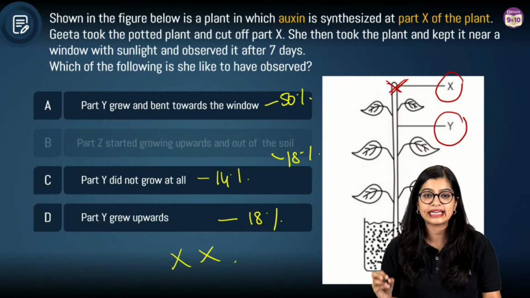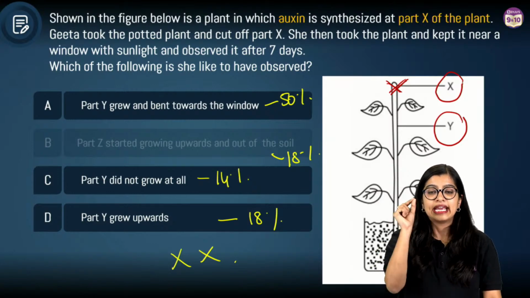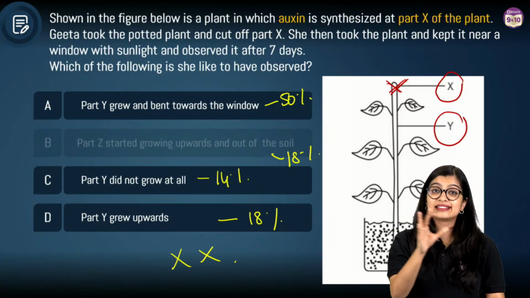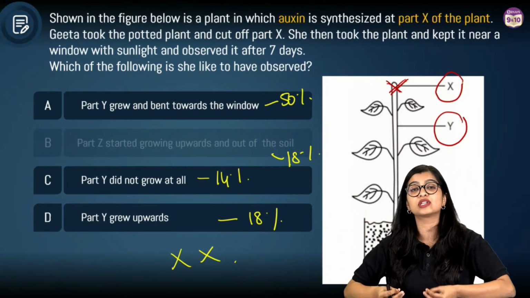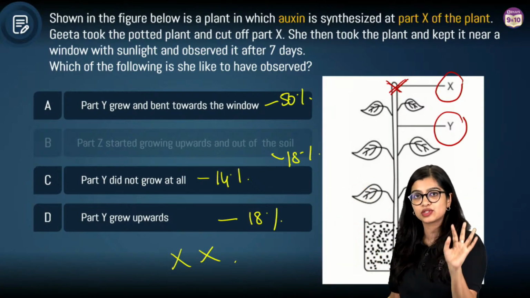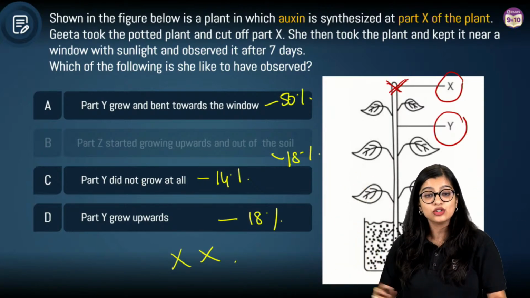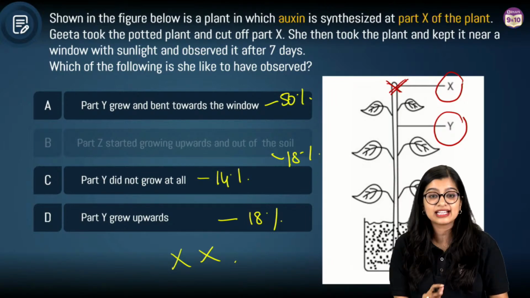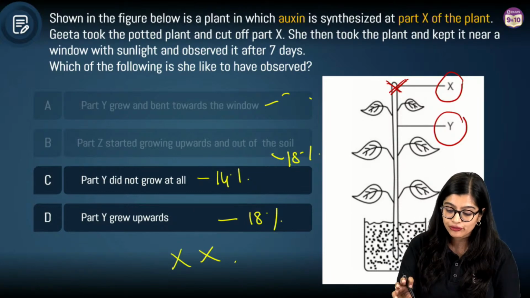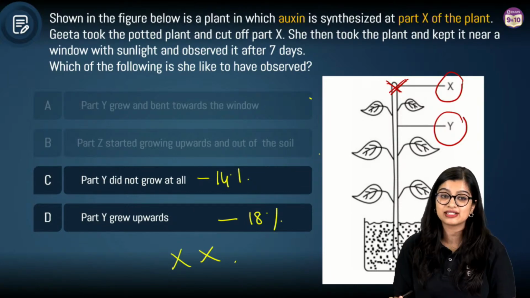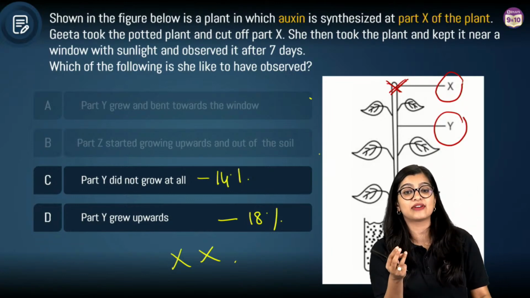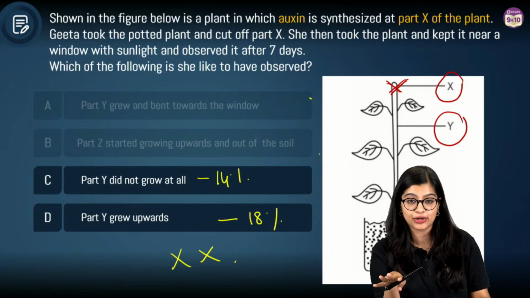Now clearly in the question, they have said that X is not there. The part which is producing auxin is no longer there, and as per this question, only X is producing auxin, right? So is it going to bend? That part has been cut. So is it going to bend? No. So many of you, the 50% who answered that it is going to bend, have not considered the fact that X, the place where auxin is produced, is no longer there.